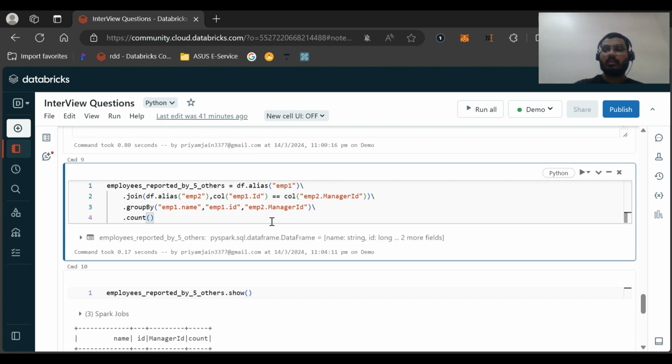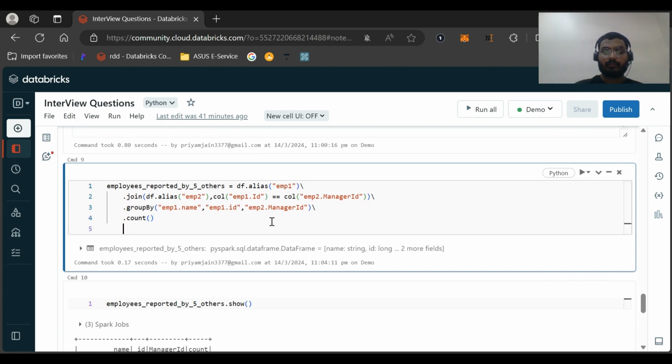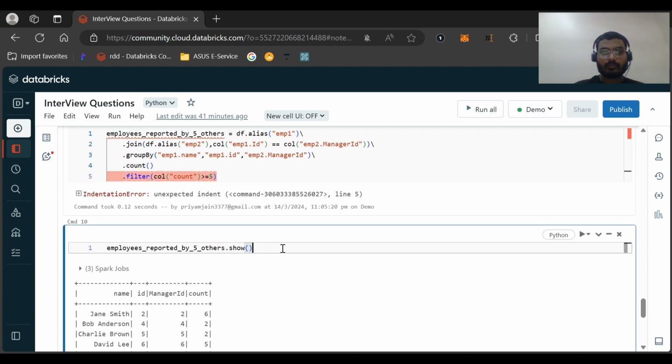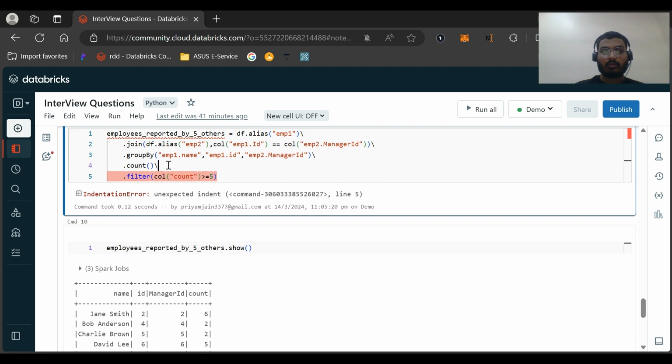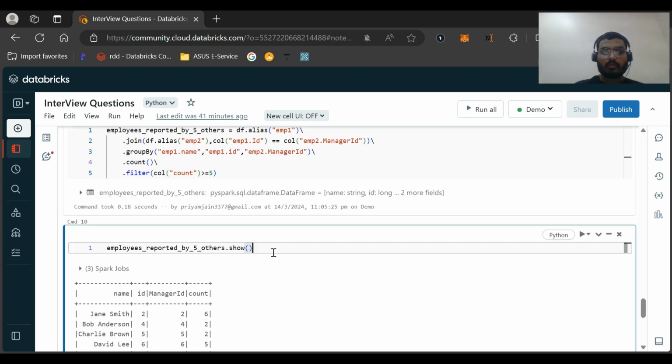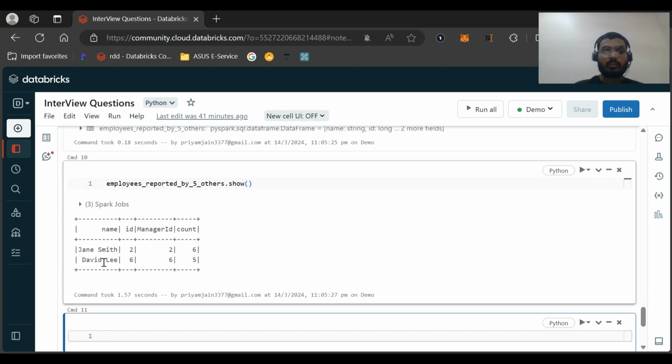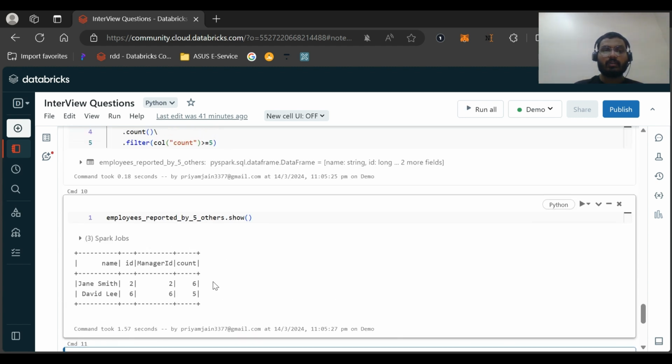So we did this, and now we just need to filter the result. The filter is on count, greater than or equal to 5. Let us run this. Unexpected indent. Okay, I forgot to put the slash here. It should work. Yes, we should be getting 2 records, Jane Smith and so on. Now we need to remove this ID.